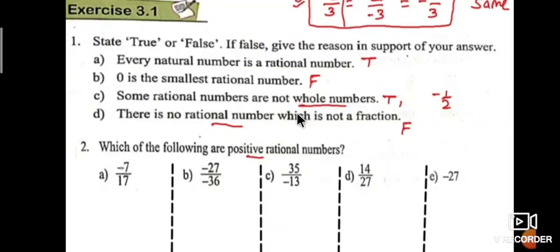Next one: some rational numbers are not whole numbers. It is right. For example, minus 5 by 3 or minus 1 by 2 is a rational number but not a whole number. Therefore, it is true. Some rational numbers are not whole numbers.